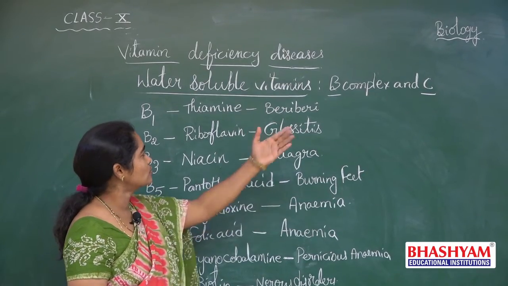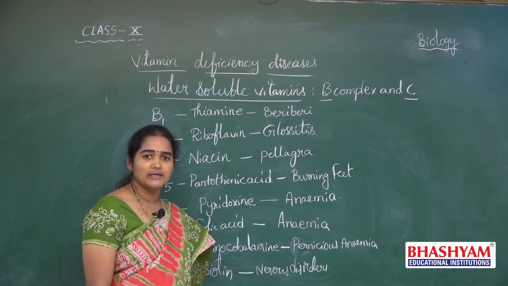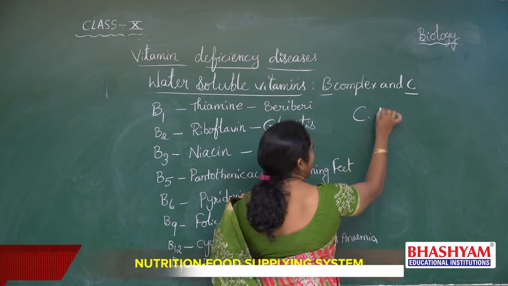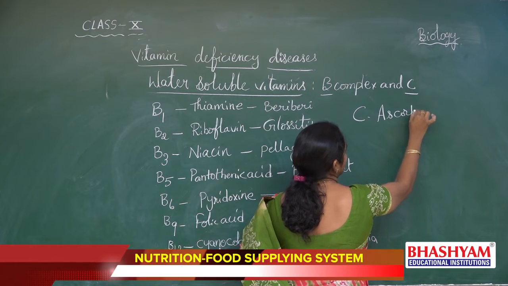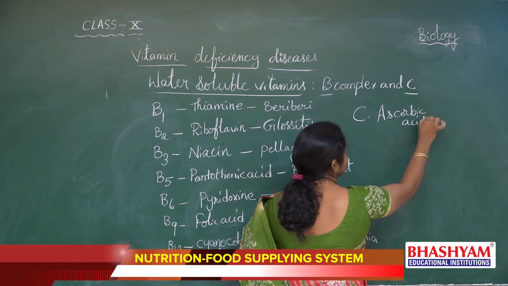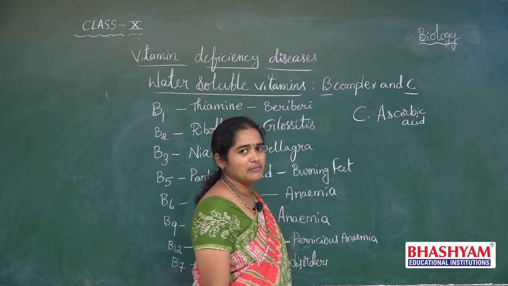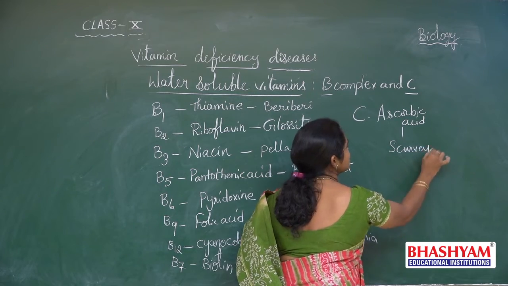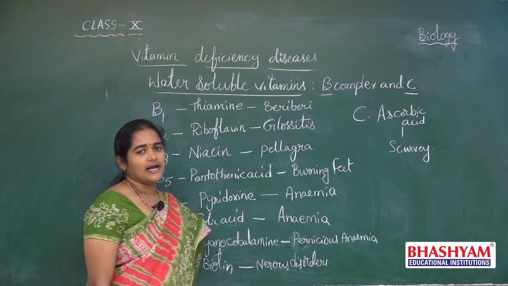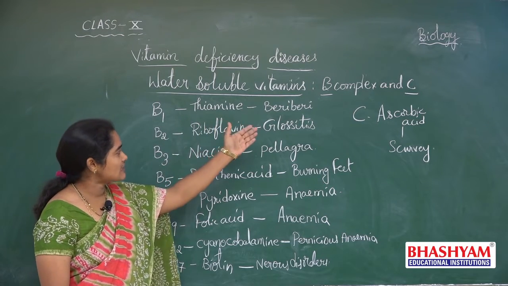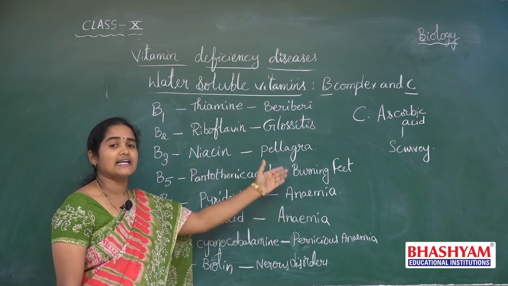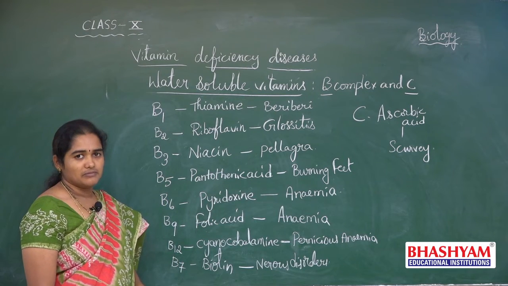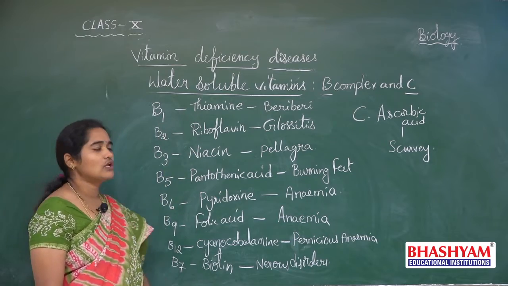And now let us go through another water soluble vitamin, that is vitamin C. Its chemical name is ascorbic acid, and the deficiency of vitamin C leads to scurvy disease. Later we will discuss the deficiency diseases and their symptoms and from which food sources we get these vitamins. These are the water soluble vitamins.